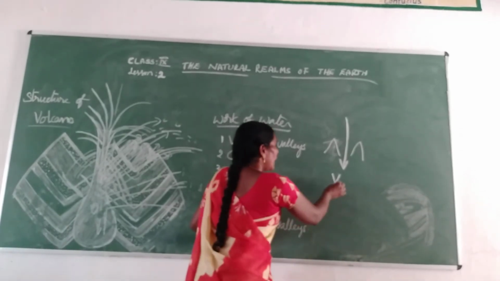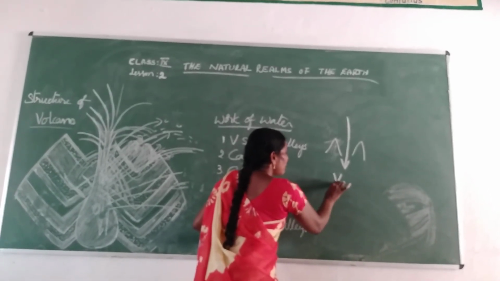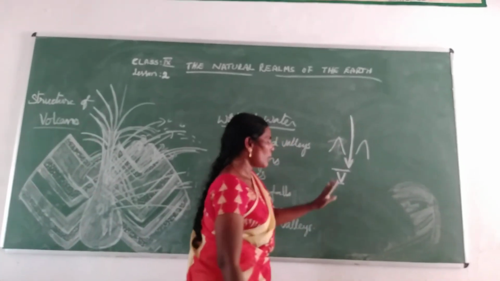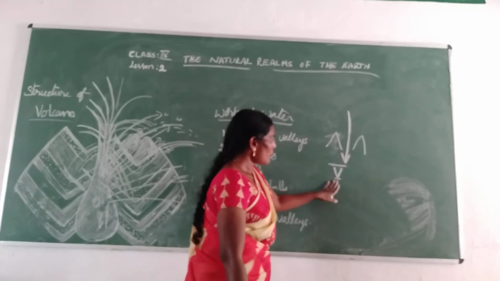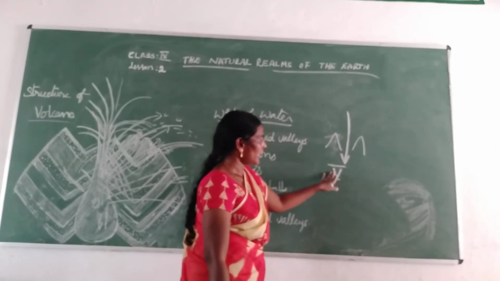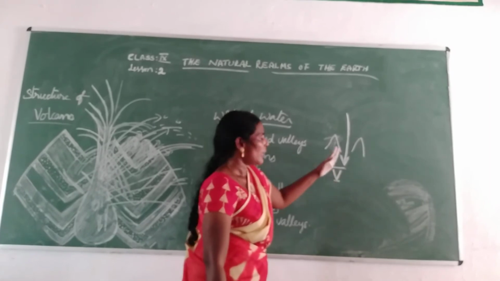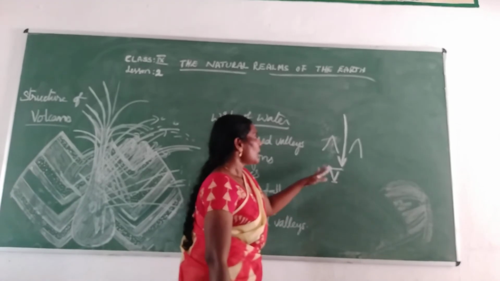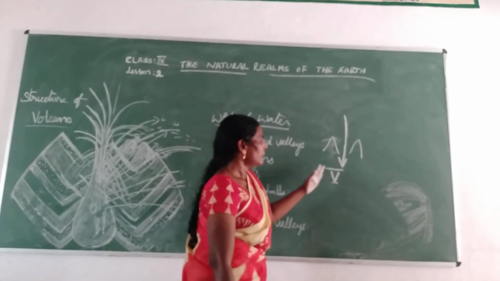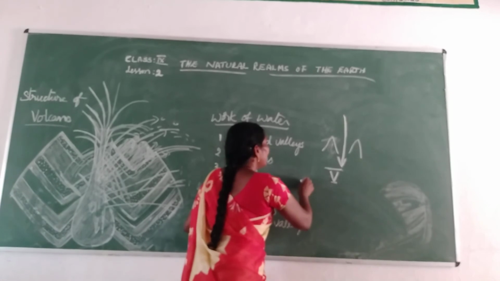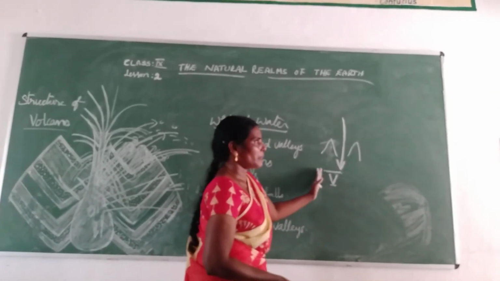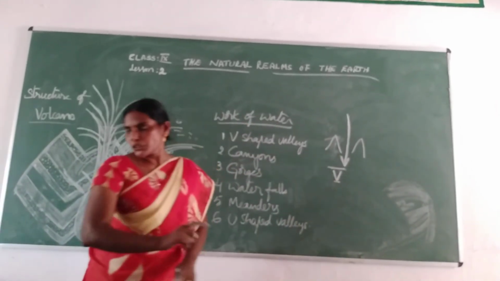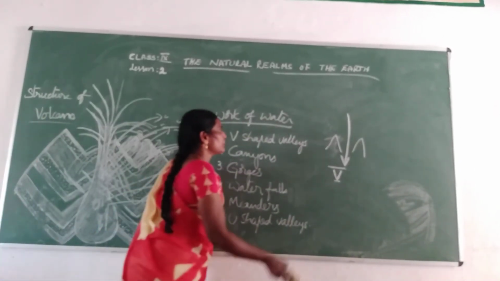That means in a V-shaped valley the bottom is very narrow and the top is very wide. So this is a V-shaped valley. We can find these valleys between two mountains.